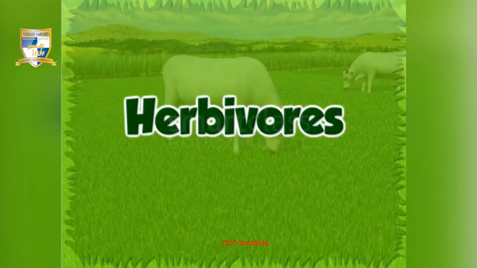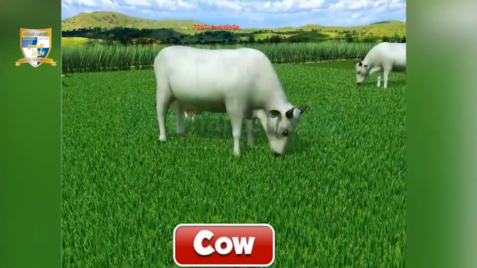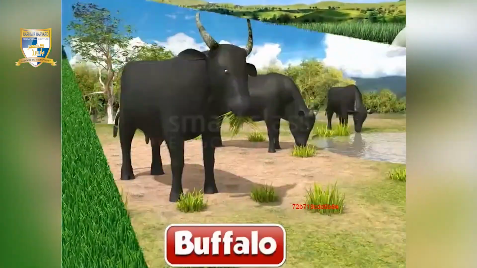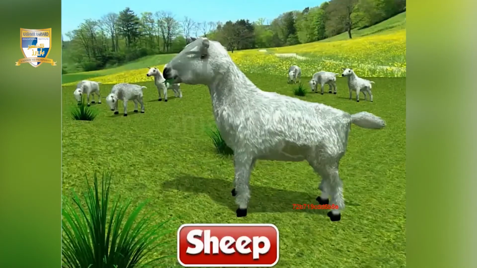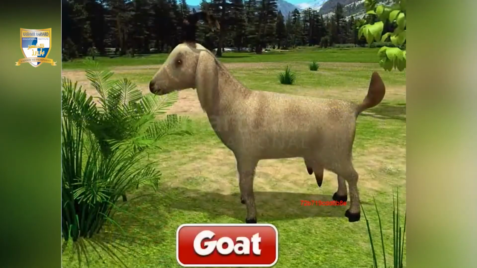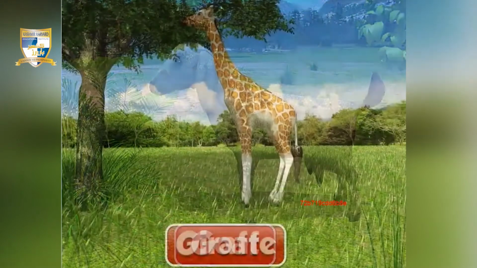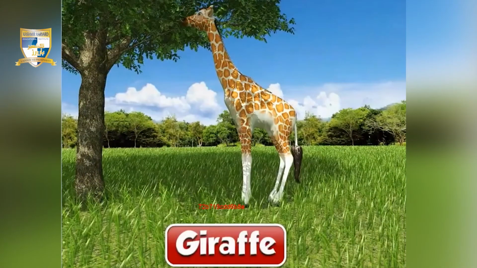Herbivores adapt themselves to eat plants as their main food. A cow, a buffalo, a sheep, a goat, and a giraffe are some examples of herbivores.